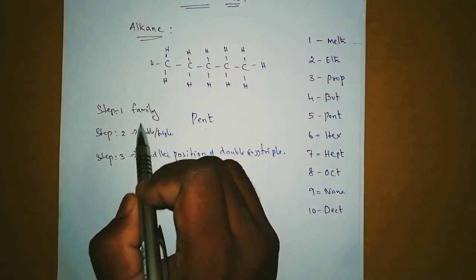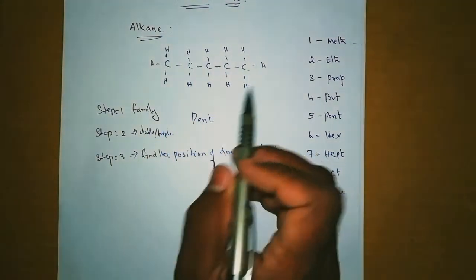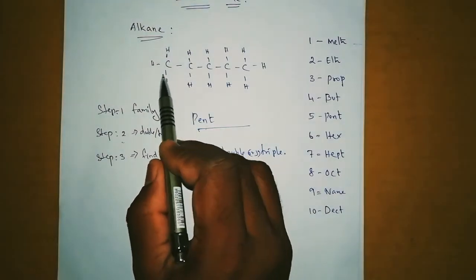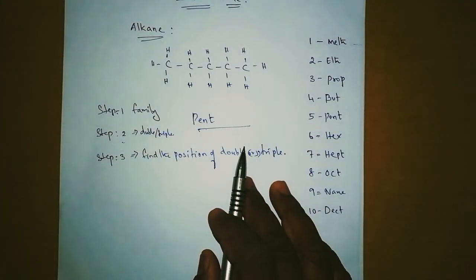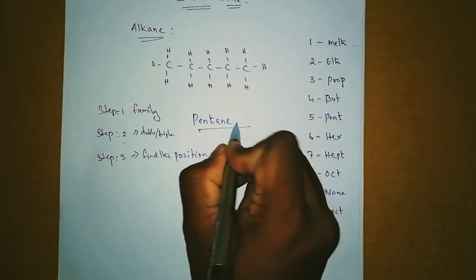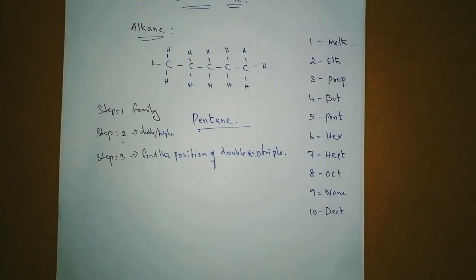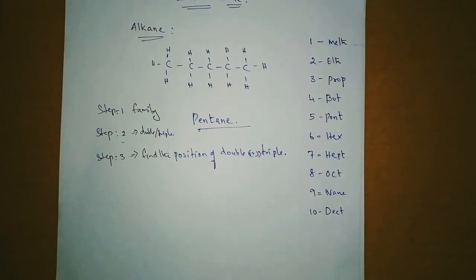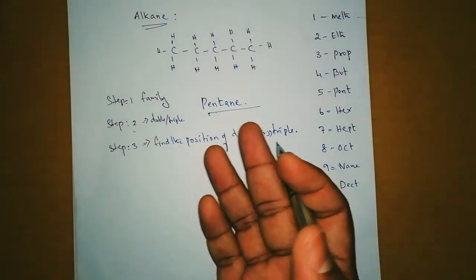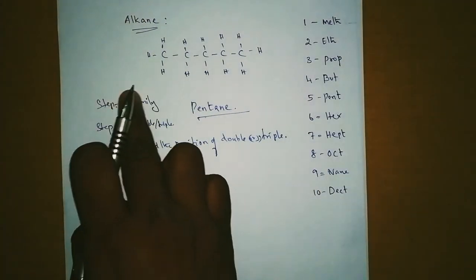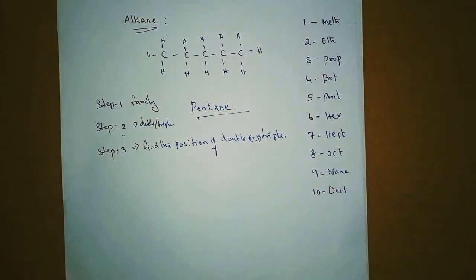So the first step for alkane is to see the family name: 1 2 3 4 5. So it's pent, write it down. And the second step, see whether there is a double or triple bond here. No double or triple bond. So it is very easy for us. Just add ane, pentane. That's it. You need not worry about alkanes. In alkanes the name comes directly, because there is no double or triple bond. Even for hexane or heptane or octane, whatever it is, the chain structure increases, but the name comes directly.